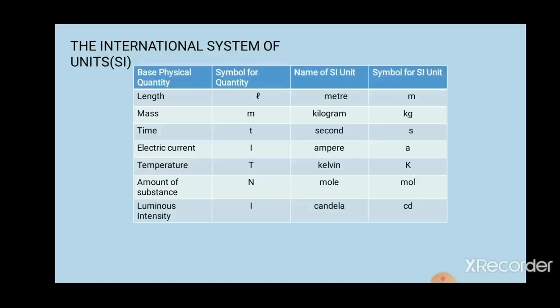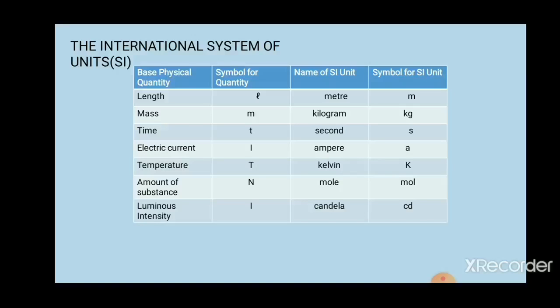Or I can say in science, they are length, mass, time, electric current, temperature, amount of substance, and luminous intensity. Now length, what is the symbol of length? That is small letter l. Now what is the name of the SI unit? How do we measure length? It is 1 meter, 2 meter.